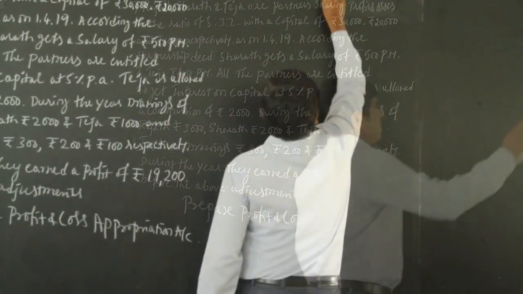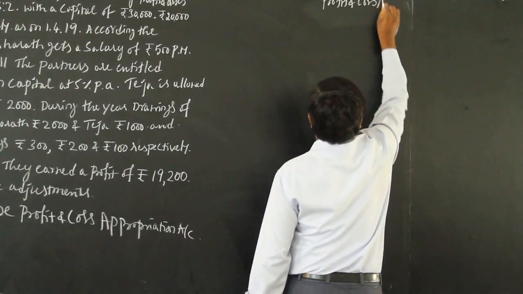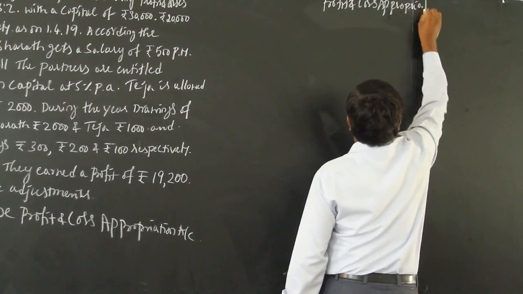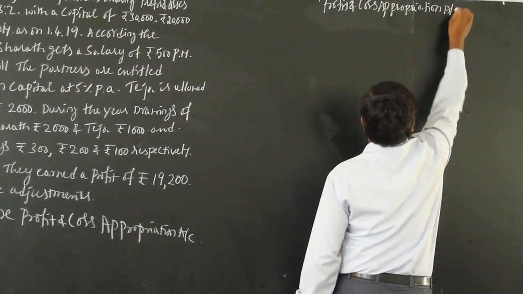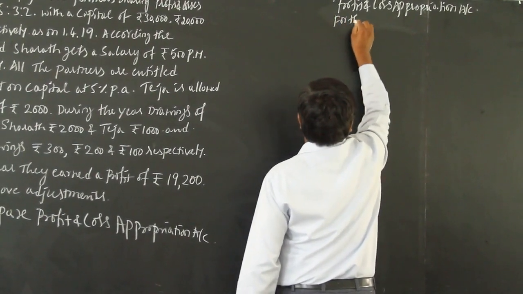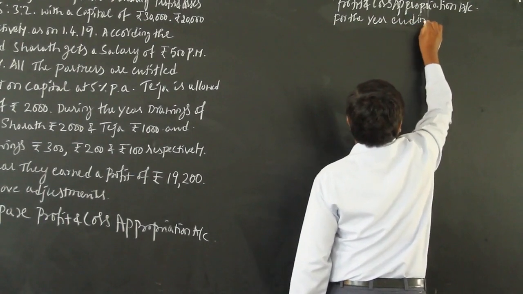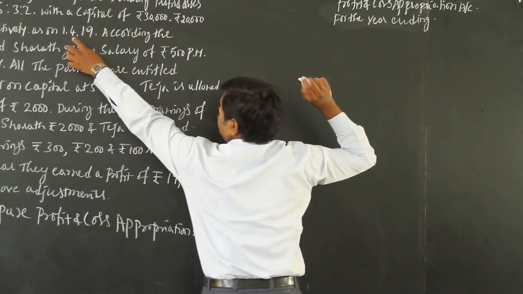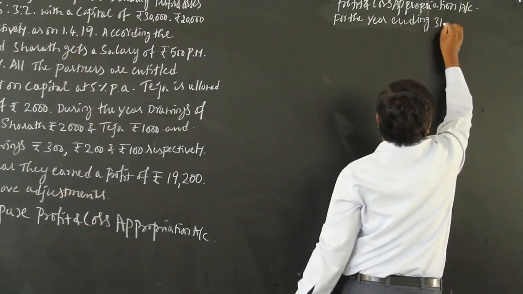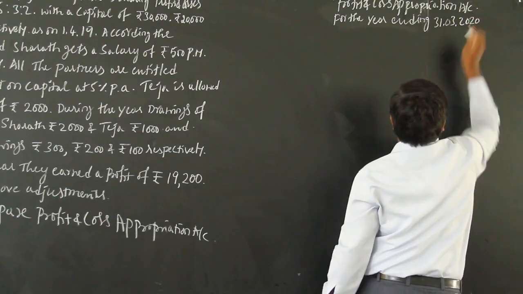So profit and loss appropriation account. First you have to draw the profit and loss appropriation account. Appropriation means distribution. Profit and loss appropriation account for the year ending. 1/4/2019 is the year beginning, so the year ending will be 31st March 2020.